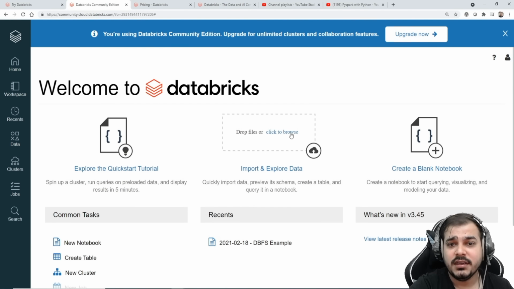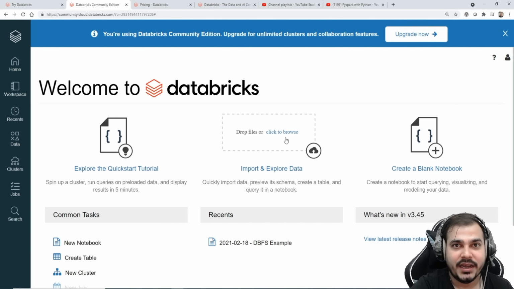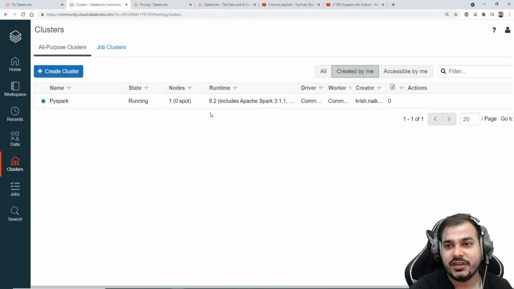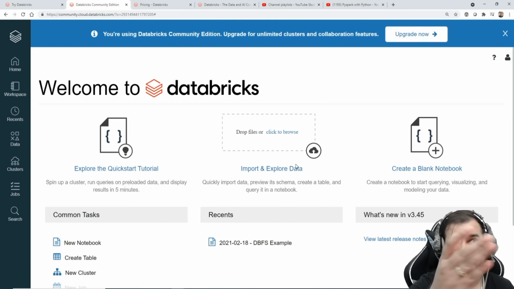So apart from this, here you'll also be able to upload the data set, and that particular data will give you an environment like how you're storing the data in Hadoop. Before, the cluster was getting created, and now the cluster has been created. Here you can see PySpark is in running state now. And remember, this cluster only has one instance. If you want to create multiple clusters, we have to use the cloud platform one, which will be chargeable.